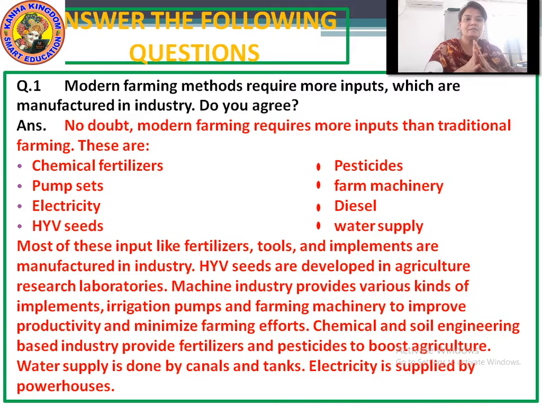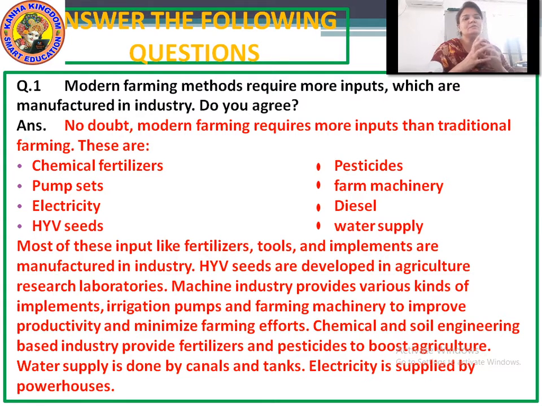Answer. No doubt, modern farming requires more inputs than traditional farming. Right? Traditional farming means the one which we used to do with hands and plow and everything. And now in modern farming, what do we use?